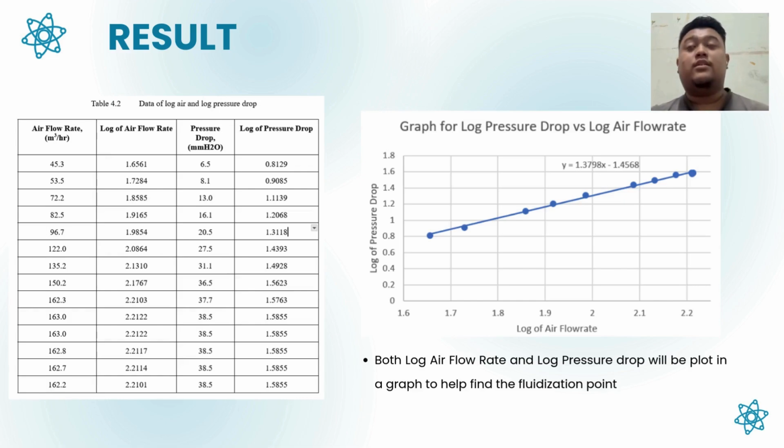So out of all the data we have recorded, airflow rate and also pressure drop will be calculated in log form. This is simply we use the log function of airflow rate and the log function of pressure drop, and both of these data will be plotted in a graph so we can find the fluidization point. This is where we are achieving the objective of this experiment itself.